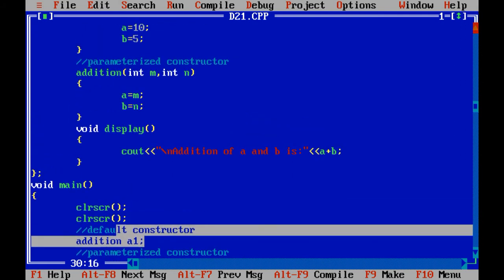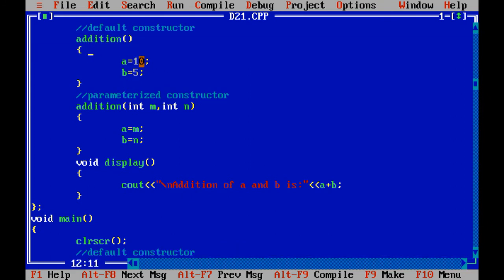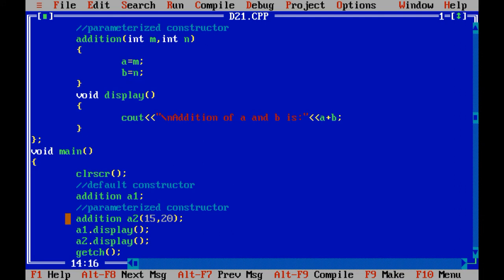So it will go inside the addition constructor and initialize the value of A by 10 and B by 5, right? After that, we have again created the object of the addition class, that is A2 in this situation, right?